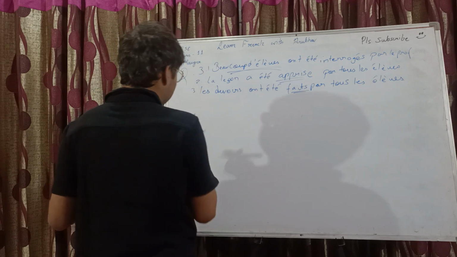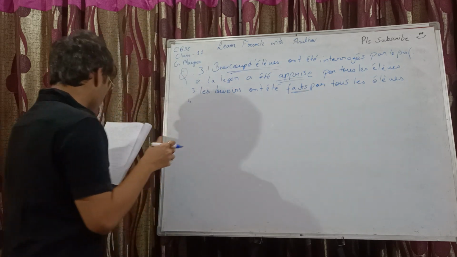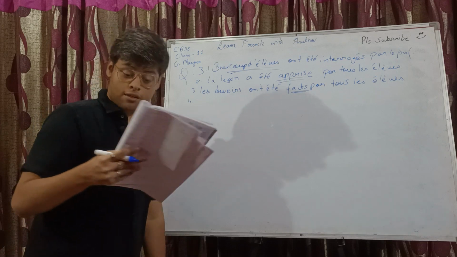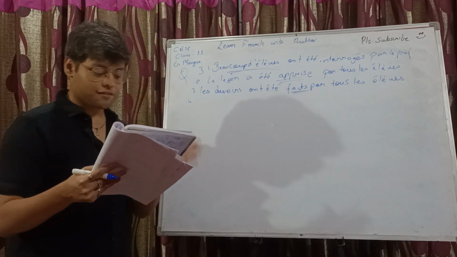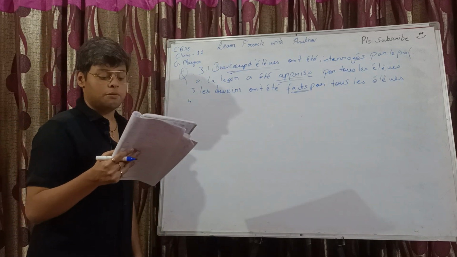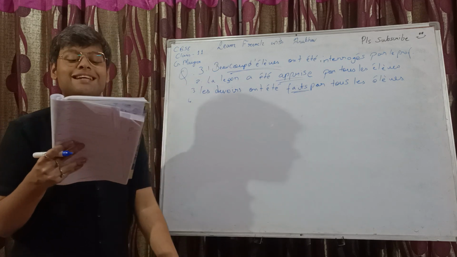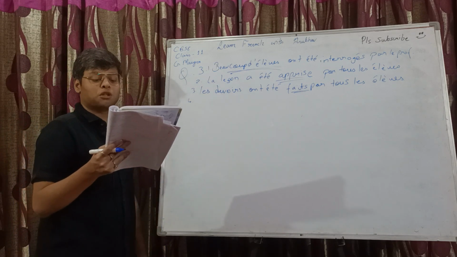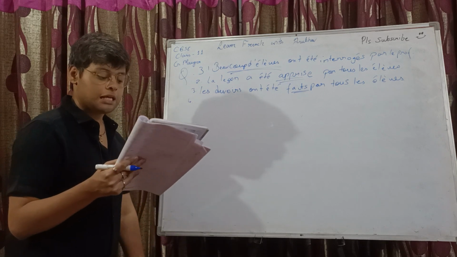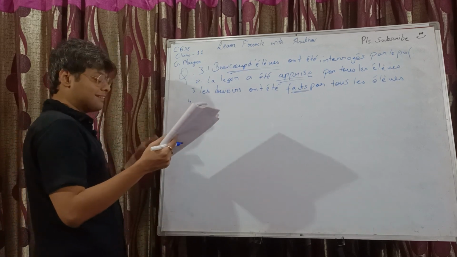Perfect. Next one we have number 4. Okay, fine. We have a negative expression. Personne n'a compris la question. Nobody understood the question. The question was understood by nobody. That should be the passive voice.